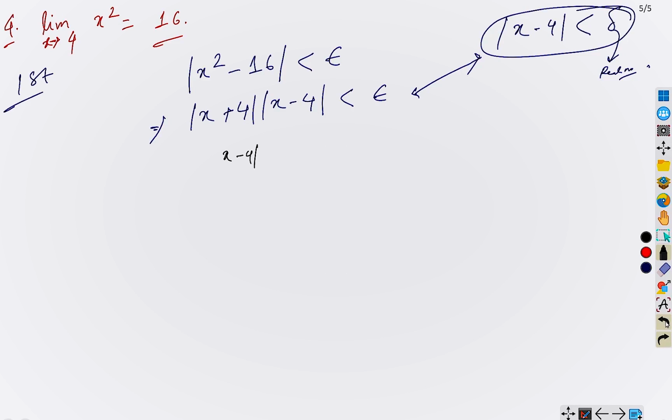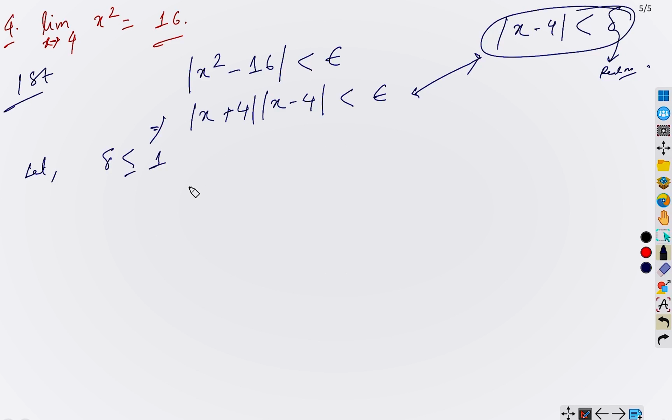So here we need some tricks, and the trick is this. It is nothing so important. Anybody can do this. Once you get to know this, you can easily solve this. There is nothing so special here, okay? So what we are going to do here, we will follow in this way. Let delta less than or equal to 1.